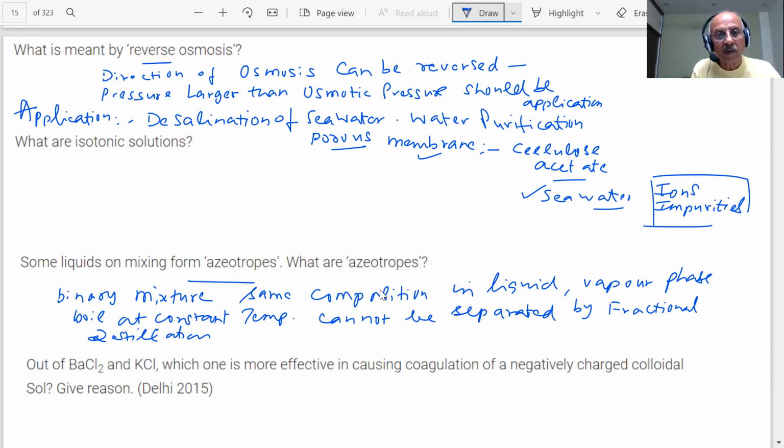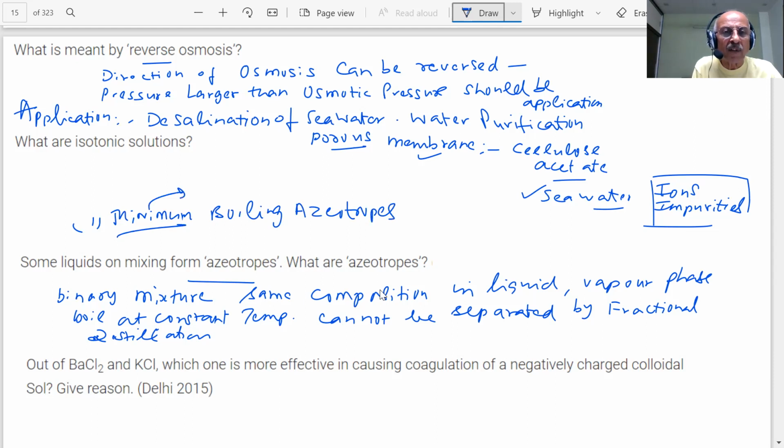How many types of azeotropes did you study? Two types: minimum boiling azeotrope and maximum boiling azeotrope. A minimum boiling azeotrope is formed by those solutions which show a large positive deviation from Raoult's law.